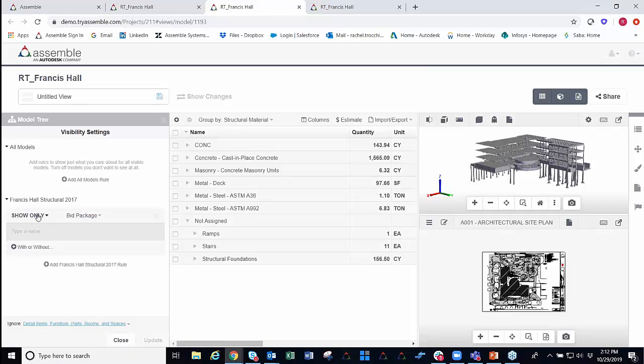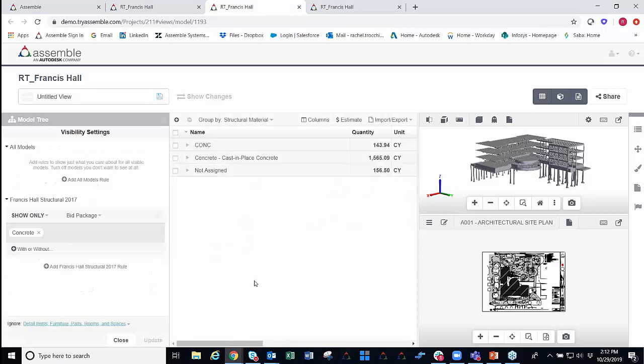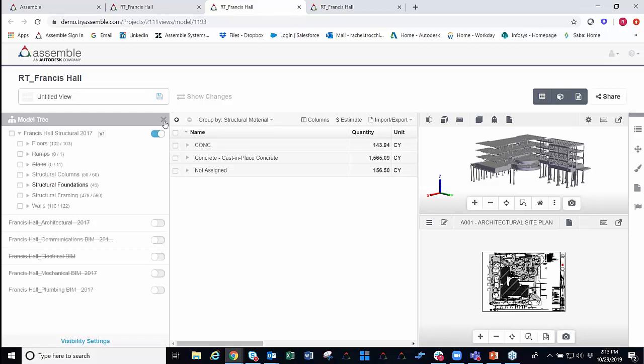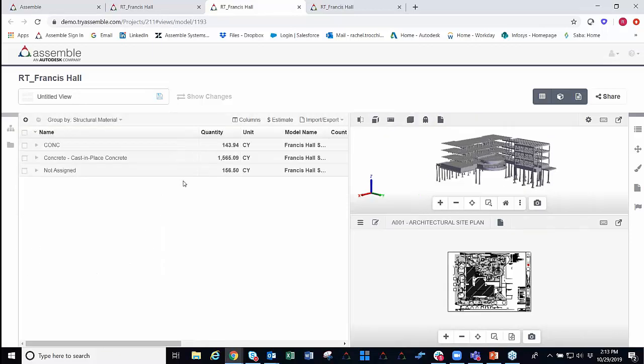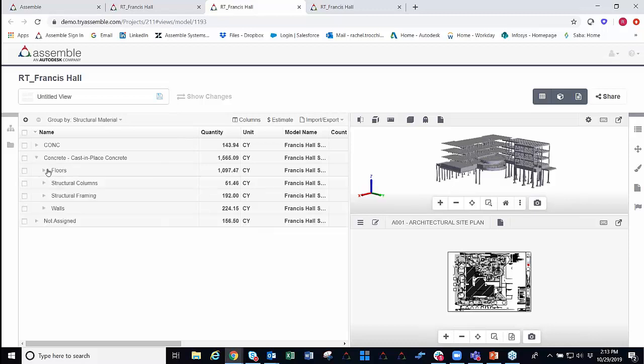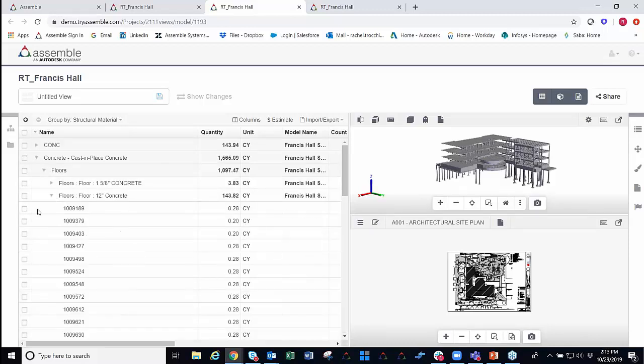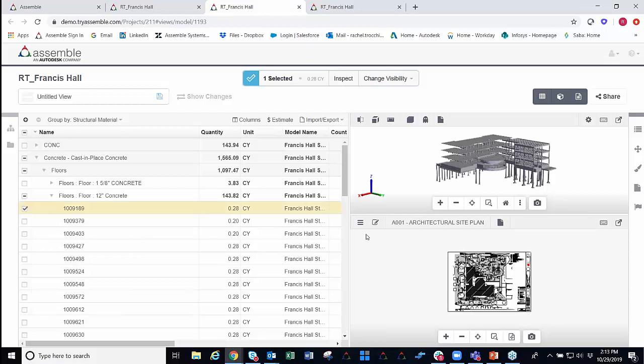So coming in here, I'm saying show only bid package, and I'm going to grab my concrete bid package right here, and I'm going to say update. So now, right away, I'm filtered down to all of my concrete here on the project. We want to be able to reorganize so we can see this information in a manner that's going to be useful for us. So what I always like to do is come in through here, and let's just take a quick look at seeing what some of our property data is that we have available.